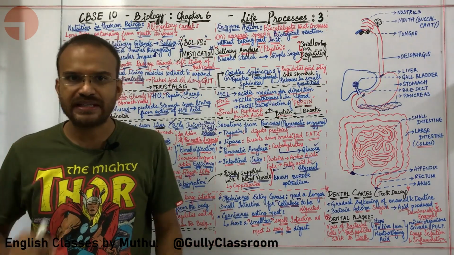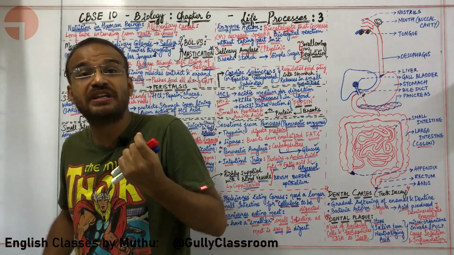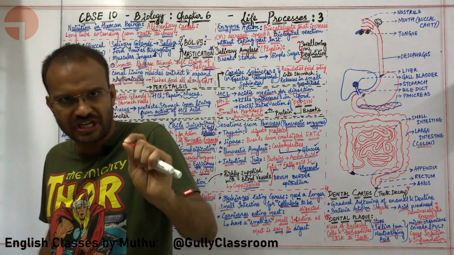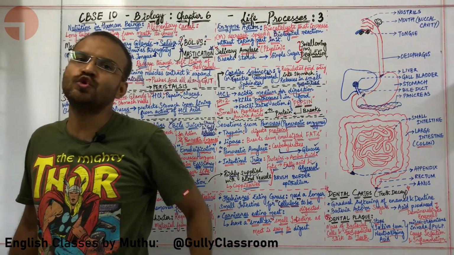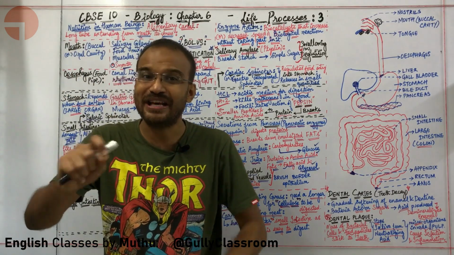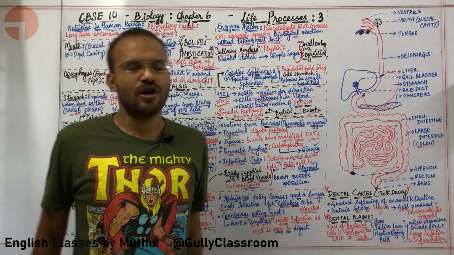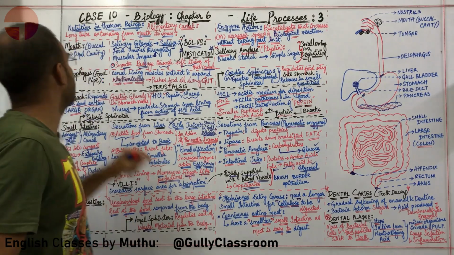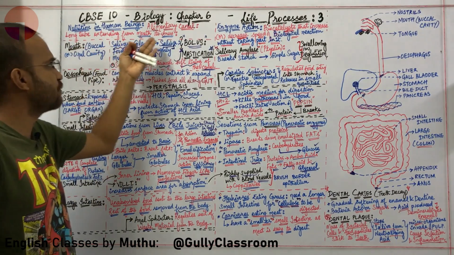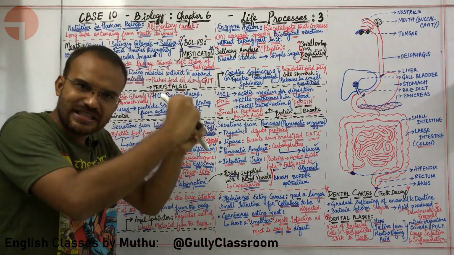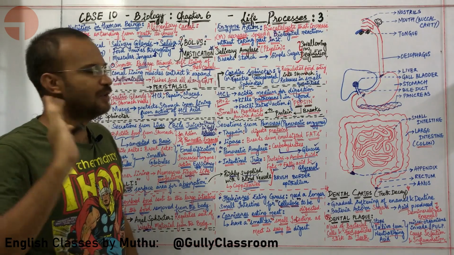Okay, sir. Then what is happening? As the food is digested and the waste material from digestion is generated, this waste material is sent outside through the anus, through the anal sphincter. Okay, sir. So now I know what is alimentary canal. Alimentary canal is a long tube that is extending from the mouth to the anus. Digestion is taking place all throughout the alimentary canal.